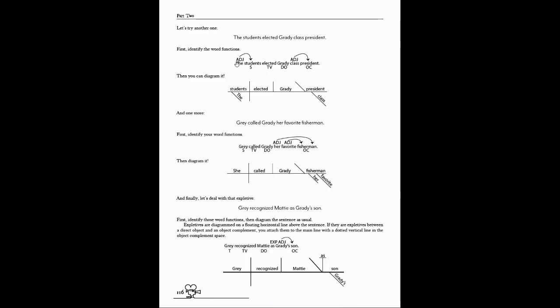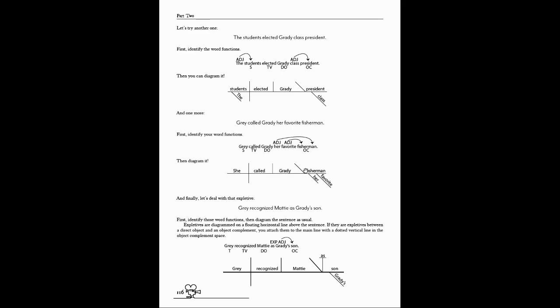Now moving on to those others, if we are students and we are electing Grady, we're electing Grady what? As president, and then what kind of president? Class president. So if we had an as here, they elected Grady as class president. If you scoot down here, you can see this little as. Sometimes this is a dotted line, sometimes it's a straight line. We'll just call it a dotted line to make life easier. And then the as kind of floats up here as an extra. We will spend way more time on this expletive situation in the future when we get to the expletive section. But for now, that's how you do it if you have an as in the middle of a direct object and an object complement.